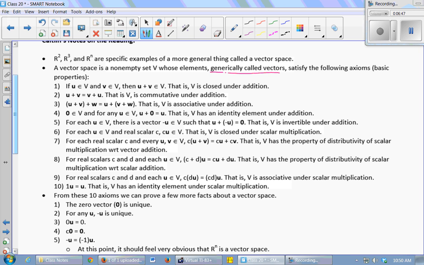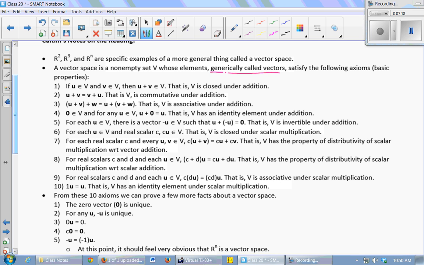Number 1 says that if you have 2 elements in the set V, then U plus V has to also be in the set V for every U and V in the set. And we call that closure. We say that V is closed under addition. And then V has to be commutative and associative under addition. It has to have an identity element under addition, meaning 0 has to be in the set. It has to have additive inverses.